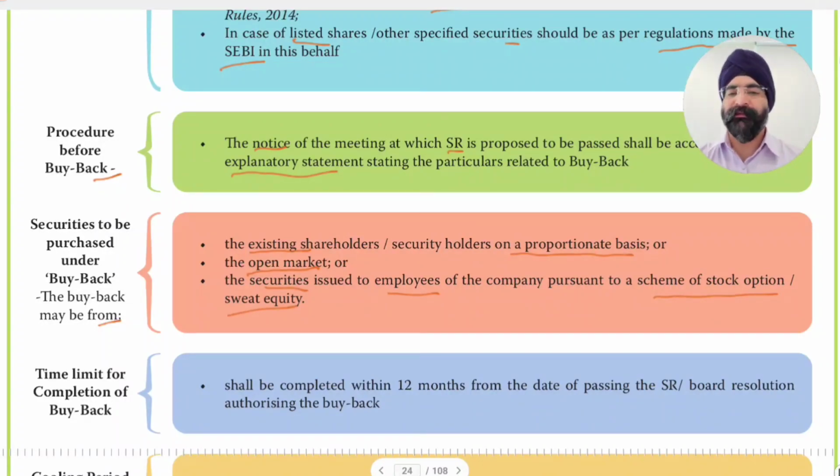ESOPs and sweat equity are both covered. So we can buy back from existing shareholders, from employees of the company, and from the open market. All three options are available.